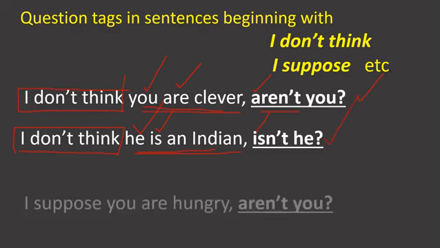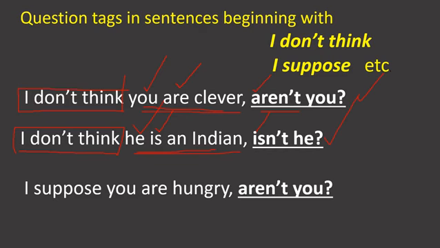Next example. I suppose you are hungry. Here also the third sentence begins with I suppose. So you don't write the question tag for this part. You have to write the question tag for this part only. You are hungry. Here are is an auxiliary verb. So are, this is a positive statement. So write the negative question tag like aren't you. Subject pronoun is you.